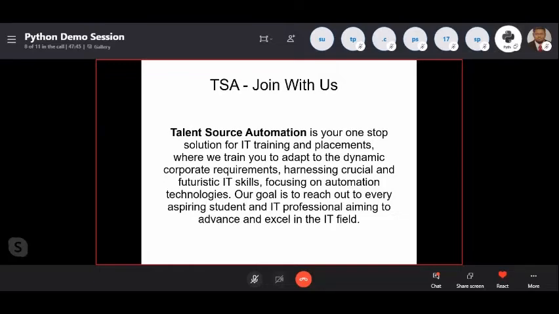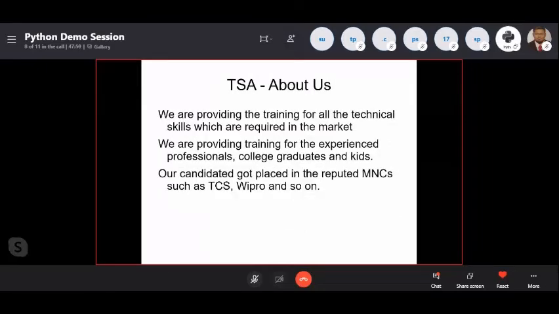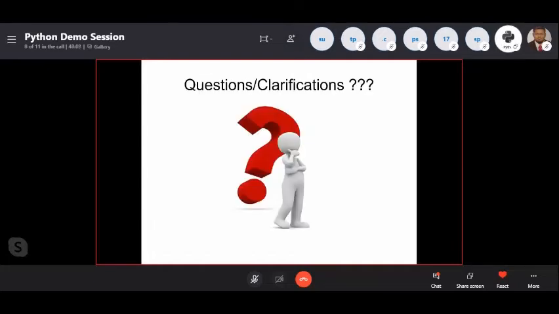And our goal is to reach out to every aspiring student and IT professional aiming to advance and excel in the IT field. Okay. So also we are providing training for all the technical skills which are required in the market. We are providing training for experienced professionals, college graduates, and kids. Our candidates got placed in reputed MNCs such as TCS, Wipro, and so on. Okay, not only TCS and Wipro, we have a lot of people from other organizations too, other countries also. Okay, any questions? You can start to ask questions now.